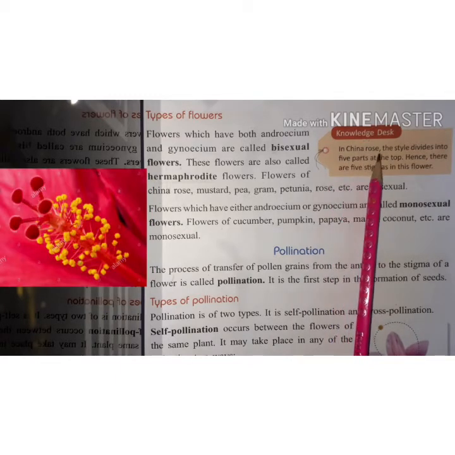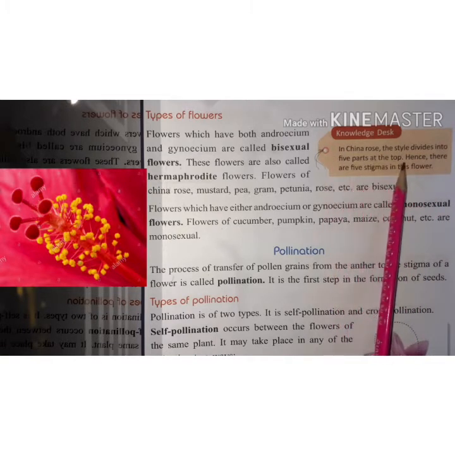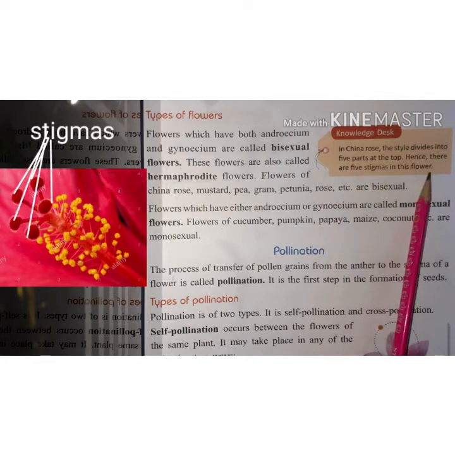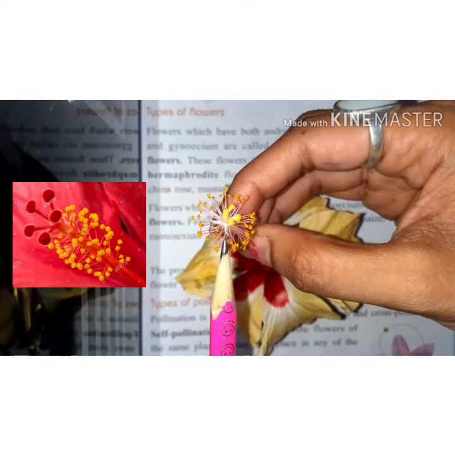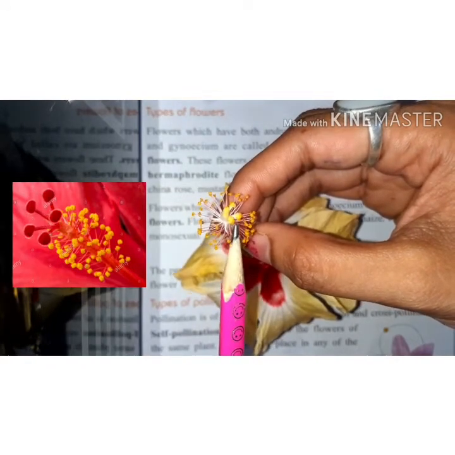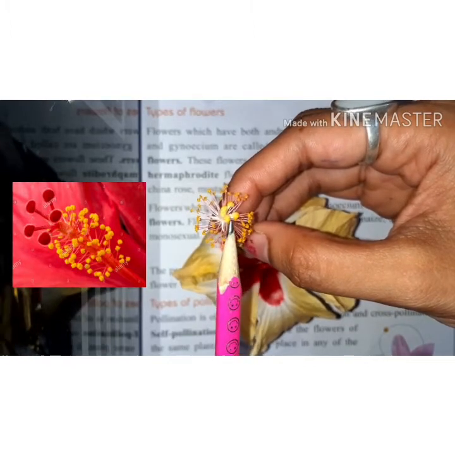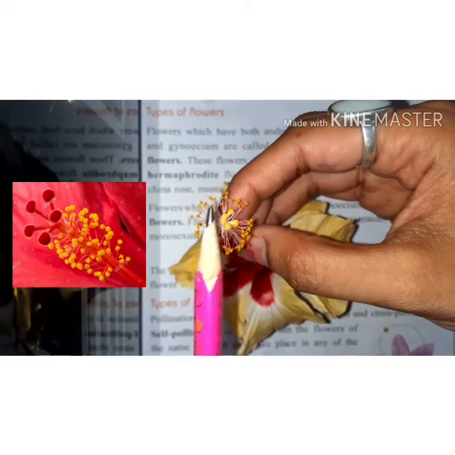In China rose, the style is divided into 5 parts at the top. Hence, there are 5 stigmas in this flower. In this flower of China rose, the upper portion is your stigma. So the stigma is divided into 5 parts: 1, 2, 3, 4, 5. There are 5 stigmas.